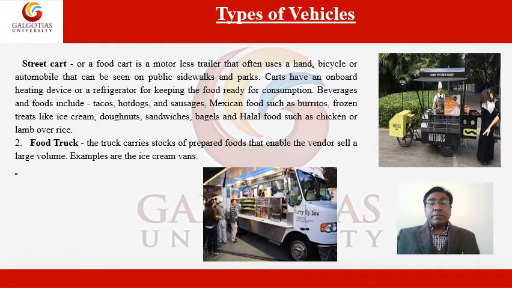Food trucks are a bigger version. The truck carries stocks of prepared food that enables the vendor to sell a large volume of food. Examples are ice cream vans, and in India you must have seen dosa counters, idli, dosa, vada. South Indian food is very famous. Apart from that, chow mein, momos, and northeastern food are being served nowadays in many food trucks. They also serve burgers and other Mexican items like chimichanga, nachos, and burritos. So varied options can be seen in food trucks nowadays.